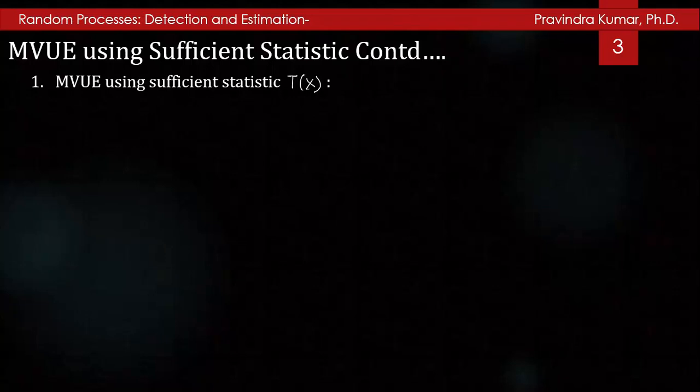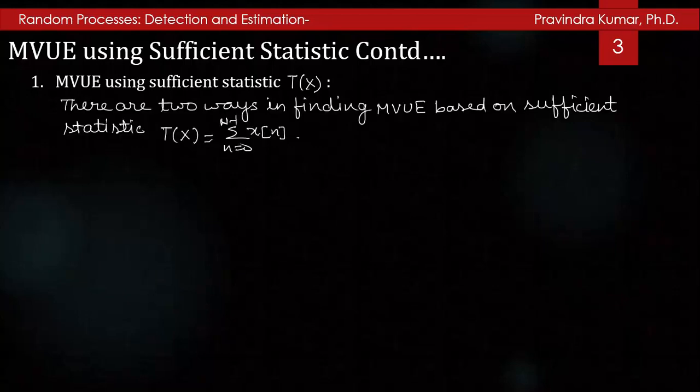To produce the MVUE using a sufficient statistic, we will use the Rao-Blackwell-Lehmann-Scheffé theorem, which can be used even if an efficient estimator does not exist, and so the CRLB method is no longer used. There are two ways of finding the MVUE based on the sufficient statistic T(x) equal to the summation n=0 to N-1 of x[n].